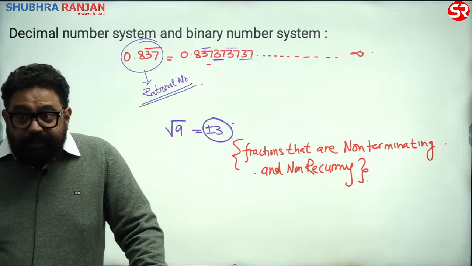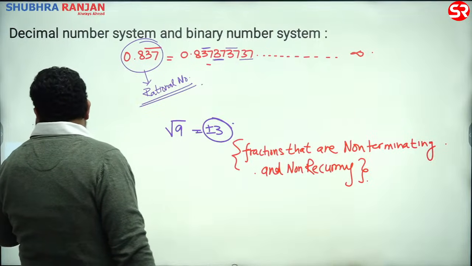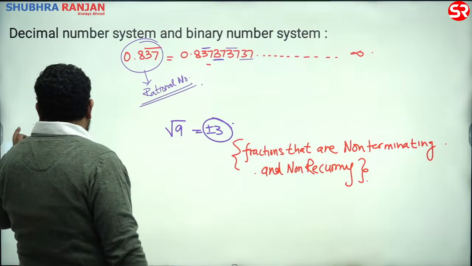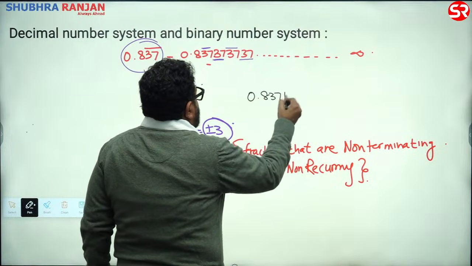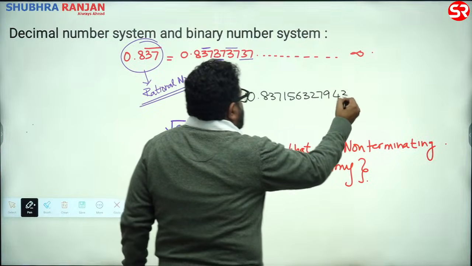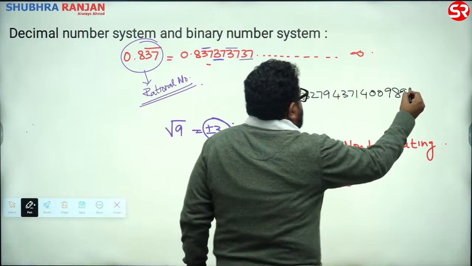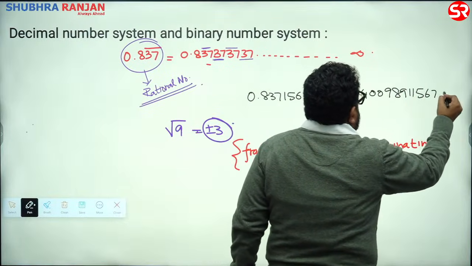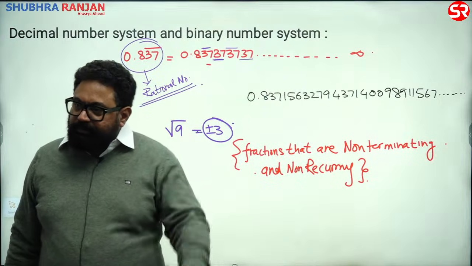Sir, then what is irrational? Irrational number is something like this. Listen. Something like this. 0.837156327943009891156 and so on. चली जा रहा है, रुक ही नहीं रहा.